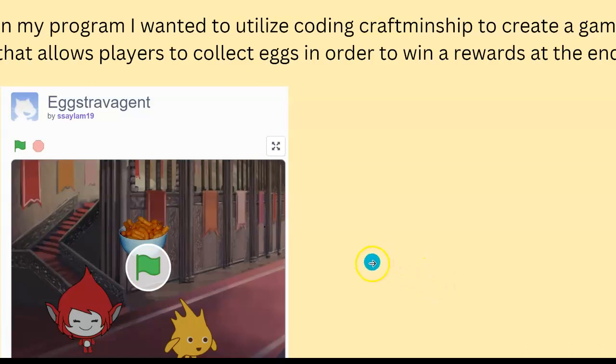So in my program, I wanted to utilize coding craftsmanship to create a game that allows players to collect eggs in order to win a reward at the game. I did this by creating a game on Scratch, as seen in the picture here.